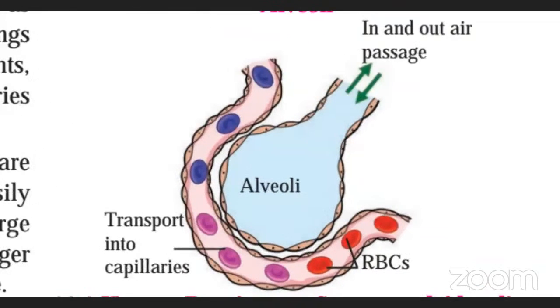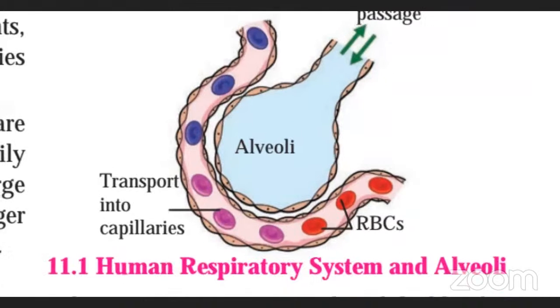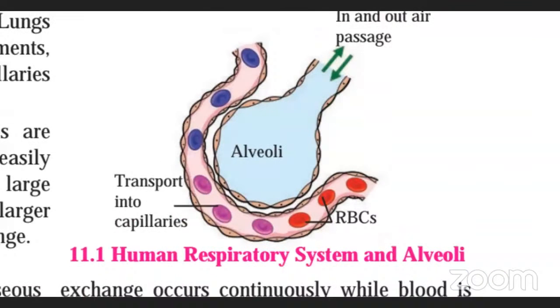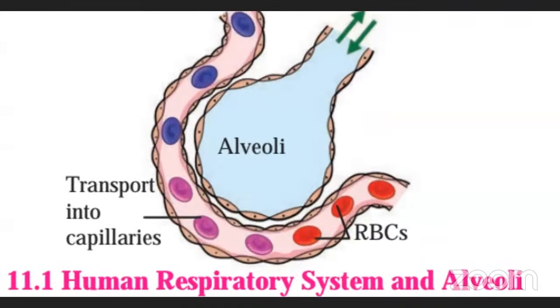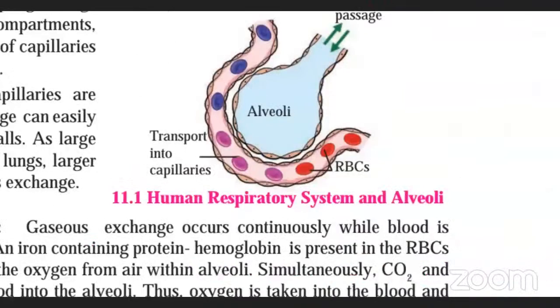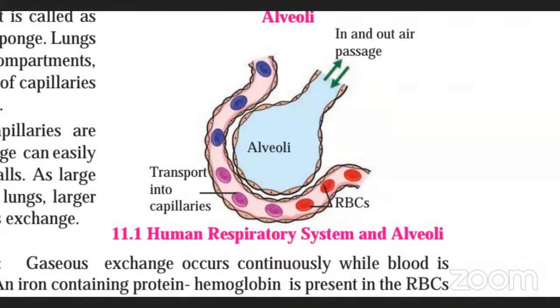So whatever oxygen has entered the alveoli now, yes, it means veins. Yes Samad, nas means veins in English. So whatever oxygen is absorbed by the alveoli, this alveoli is going to transfer that oxygen to the blood. Okay, because blood will take that oxygen to other parts of the body.